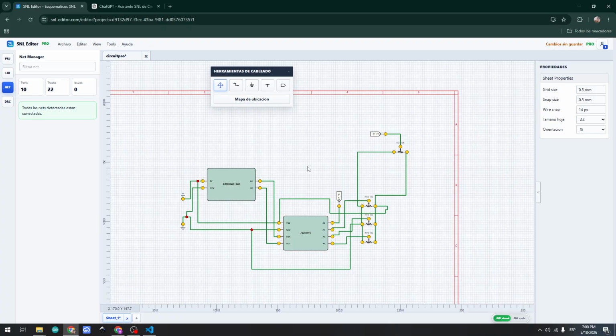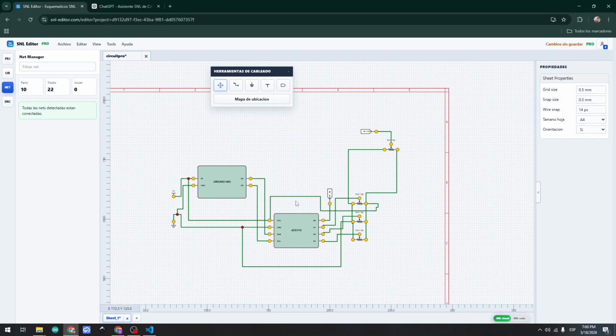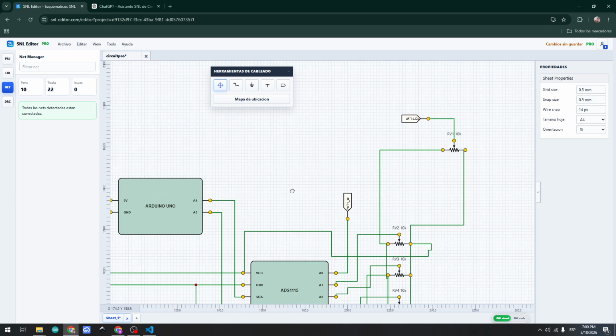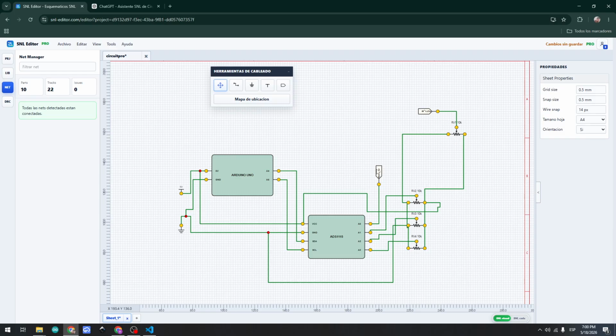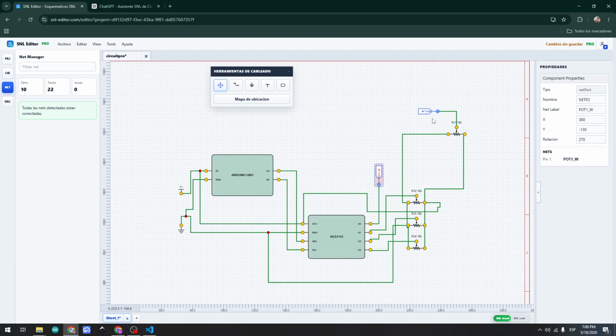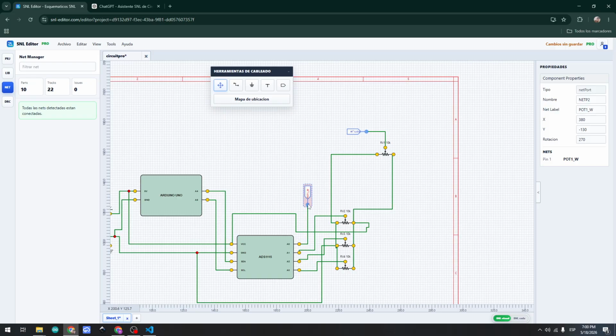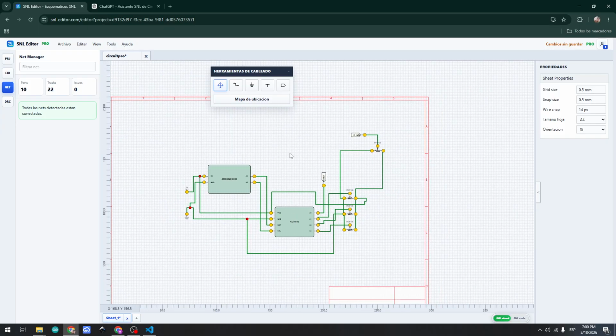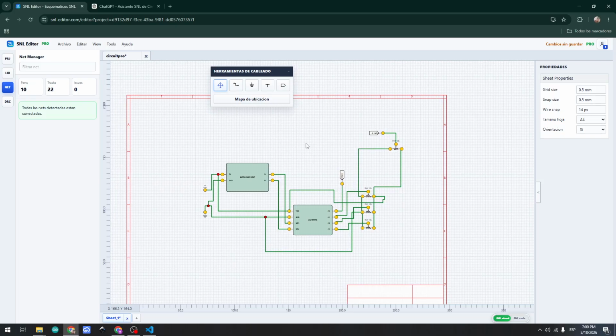And you can organize it in a better way if you put more net ports. If you have some schematic and you don't know where this label port goes, you can double-click here, and the program shows you where nets are compatible with this name. So the program is telling you that this net port and this net port are equal. That's how you can accelerate your project.